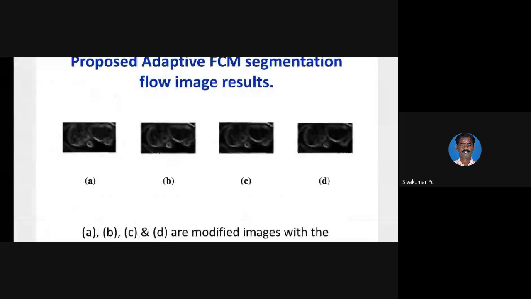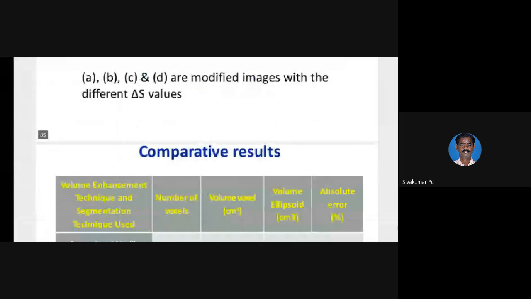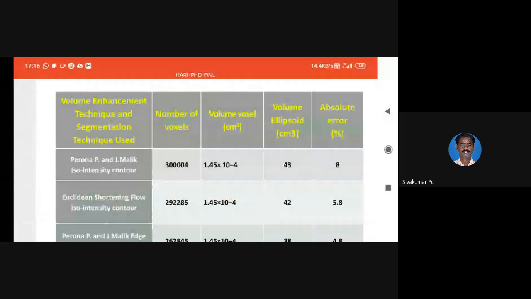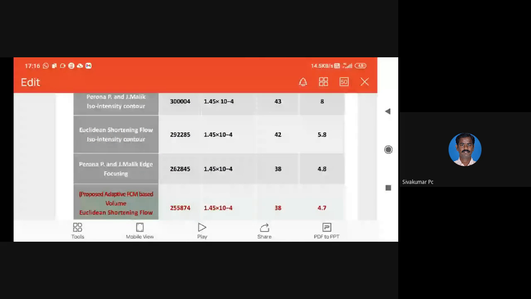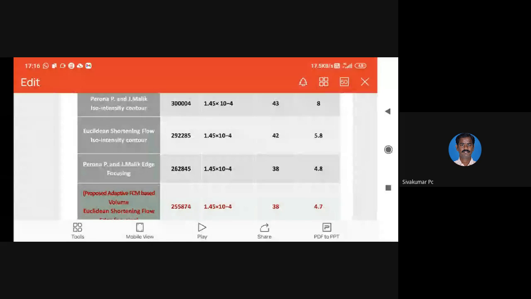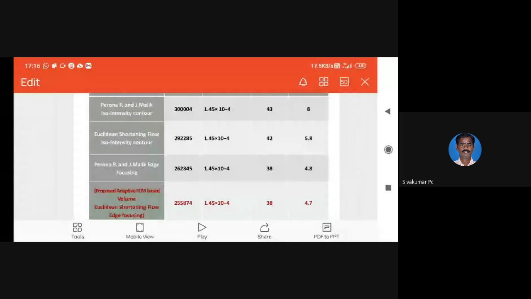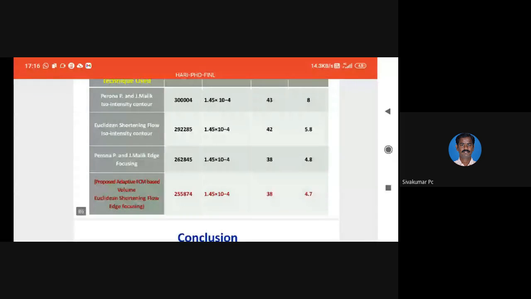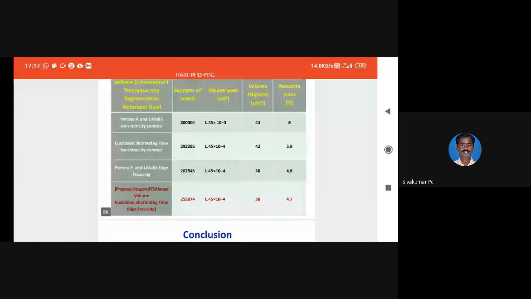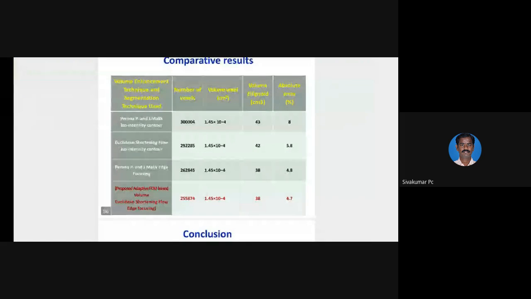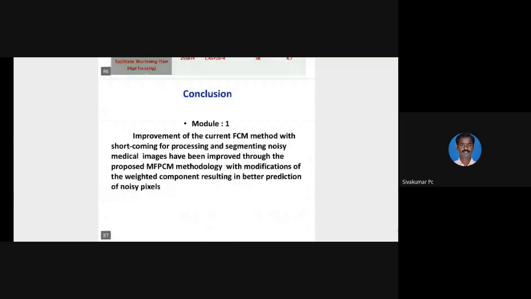After using the adaptive method, I found the volume estimate is very much better than with any other techniques. There are earlier techniques like Perona-Malik and others, and many papers on finding the volume, but the error is much higher in the earlier cases. My error is only 4.7. So I found this adaptive methodology is very much better than any other.